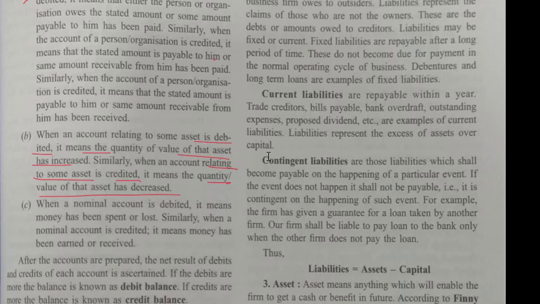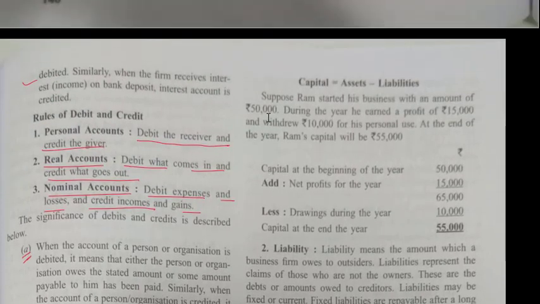When a nominal account is debited, it means money has been spent or lost. And similarly, when the nominal account is credited, it means money has been earned or received. Okay, so simply you see these three rules only.